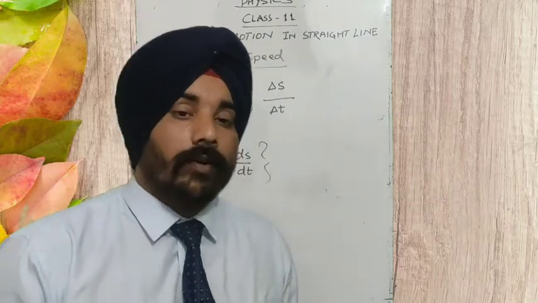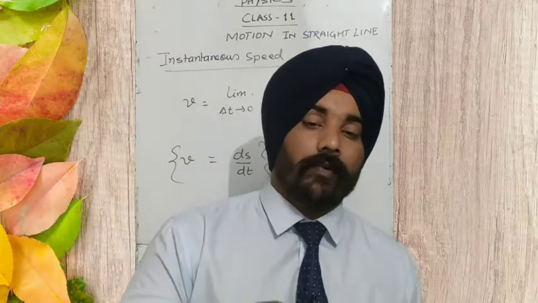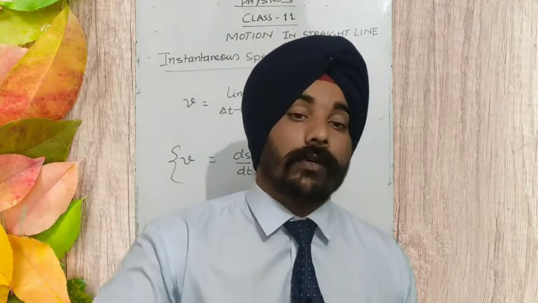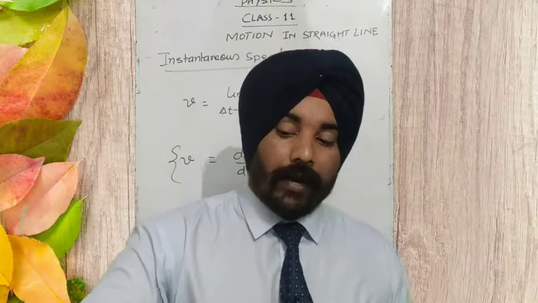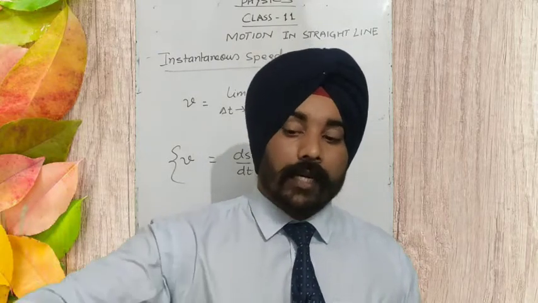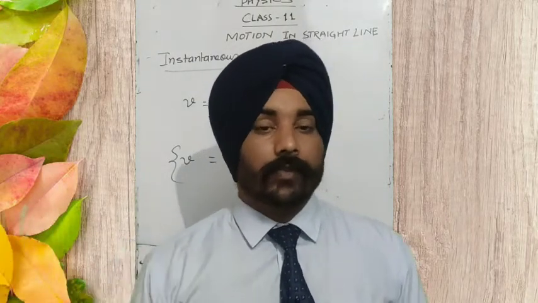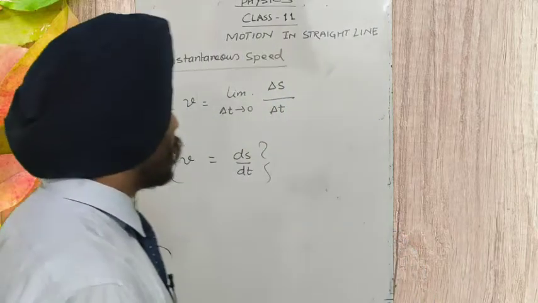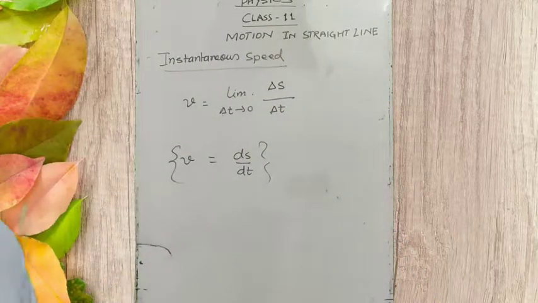So that is why I defined it as the speed of a body at an instant of time, okay. In every second the speed is changing, okay. So this one is the instantaneous speed. Clear everybody?